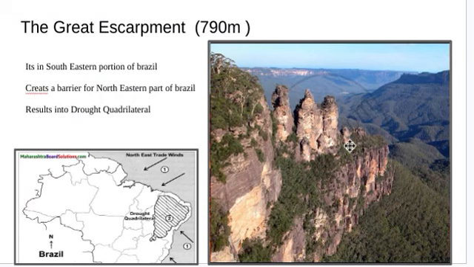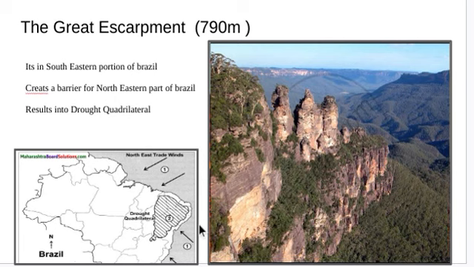You can see here also it's very steep, right? So the Great Escarpment is here. It is in the south portion of Brazil, and creates a barrier for the northeastern part of Brazil, resulting in the drought quadrilateral. Because of this Great Escarpment, barriers are formed.